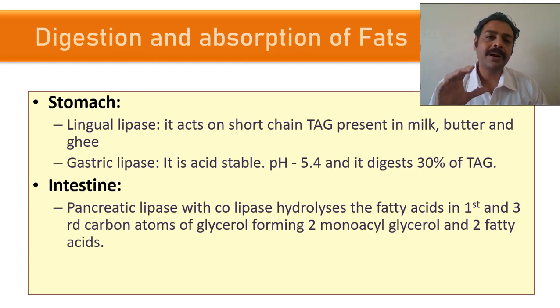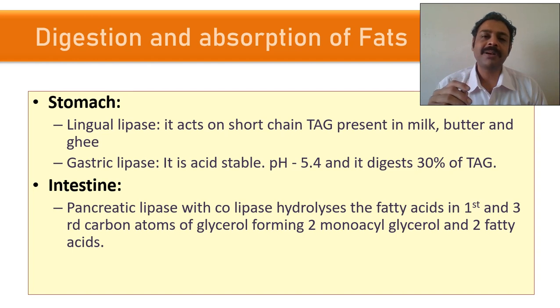See, what is triglyceride? The old name is triglyceride. The new name is triacylglycerol. Acyl means fatty acid. Fatty acid can be of any length. See, butyric acid is 4 carbon, palmitic acid is 16 carbon. There are so many fatty acids. Don't worry about the numbering of fatty acids. There are totally 3 fatty acids in the glycerol molecule.